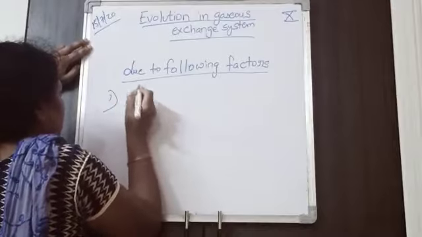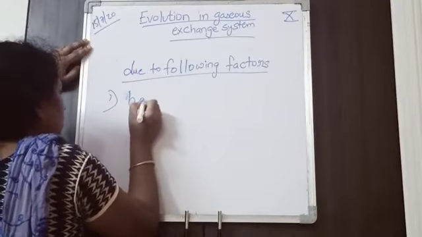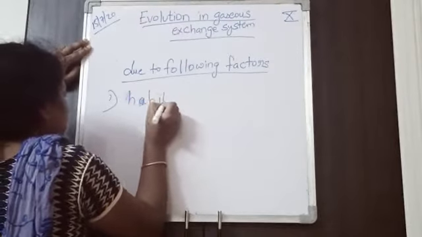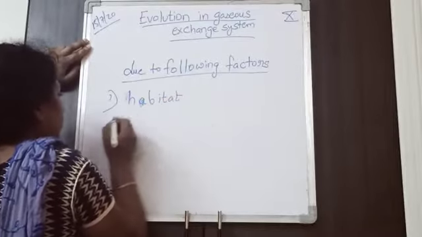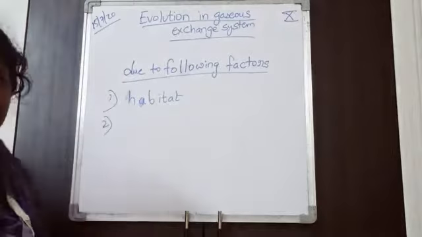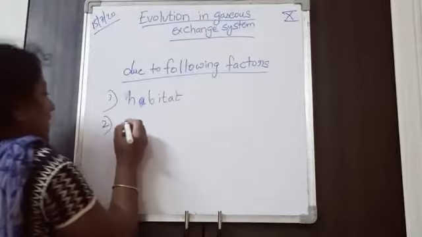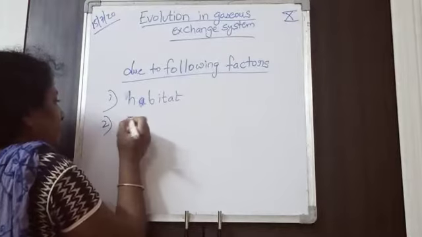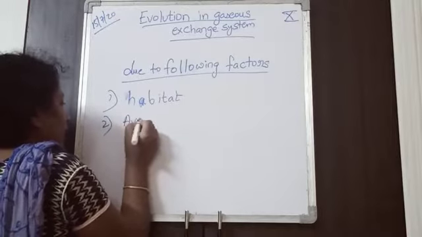First point is habitat. Next is availability of water.